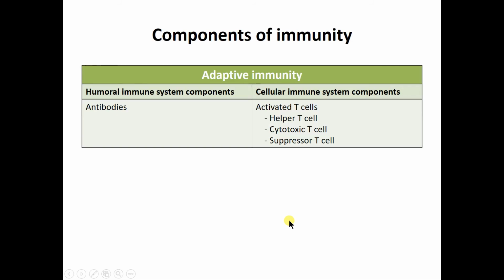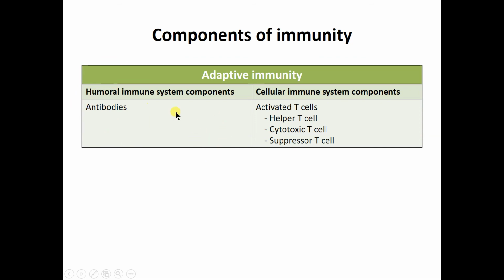Now, which are the components of adaptive immunity? The humoral components of adaptive immunity are the antibodies. We have seen that humoral immune responses are governed by the B cells. In B cell development we have seen that the B cell gives rise to cells which can synthesize IgA, IgD, IgM or IgE antibodies.